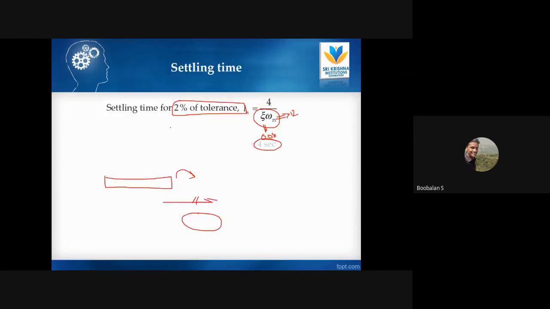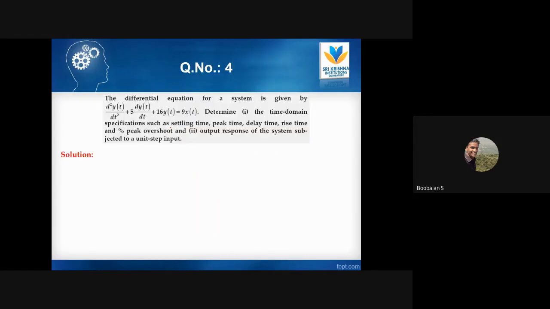So now we'll see one more problem regarding these time domain parameters. Now they are asking the same thing on a given system. Instead of directly giving a transfer function, they are going to give a differential equation. From that differential equation they are asking about time domain specifications such as settling time, peak time, delay time, rise time, peak overshoot, and one more thing, the output response.